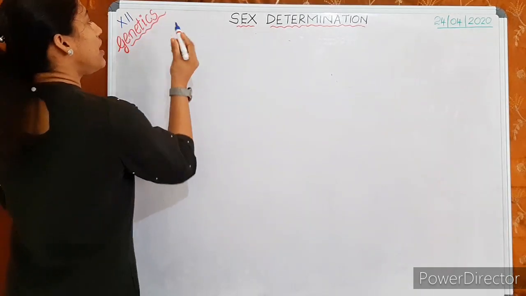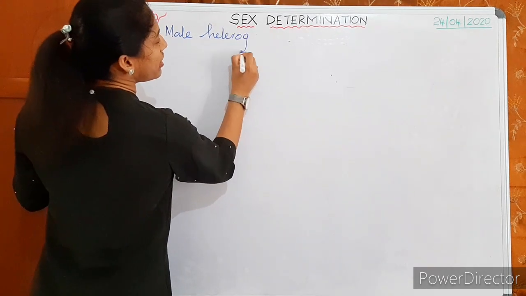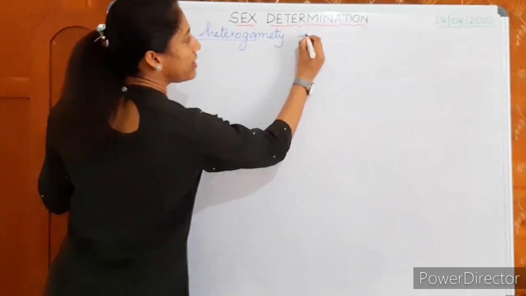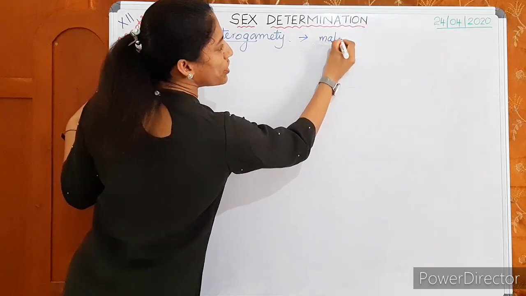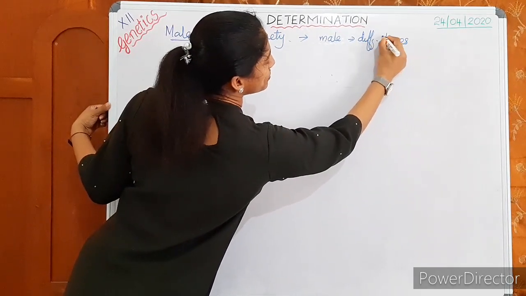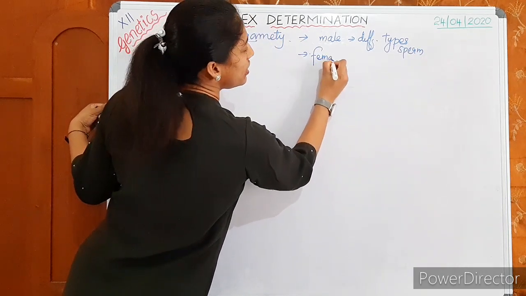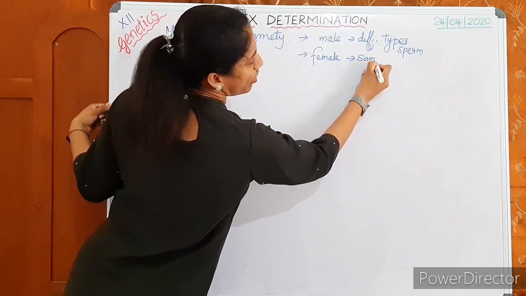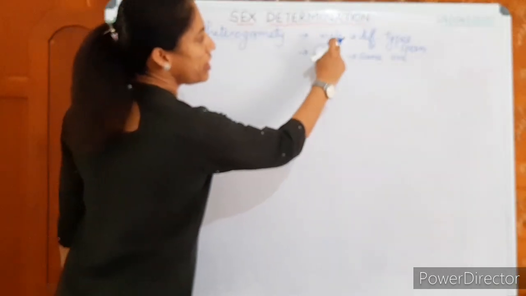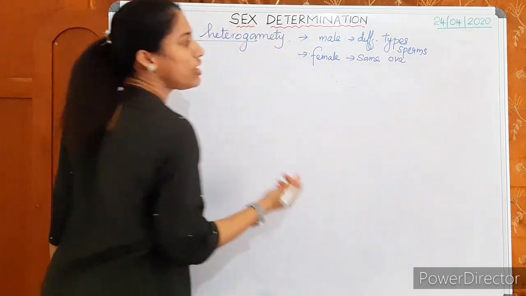For the first case, the male heterogamety type, we will discuss in detail. What is special in male heterogamety? The male is heterogametic and produces different types of sperms, whereas the female produces all ova the same, with the same type of chromosomes. So here in male heterogamety, the male produces different types of sperms, whereas the female produces all similar ova.